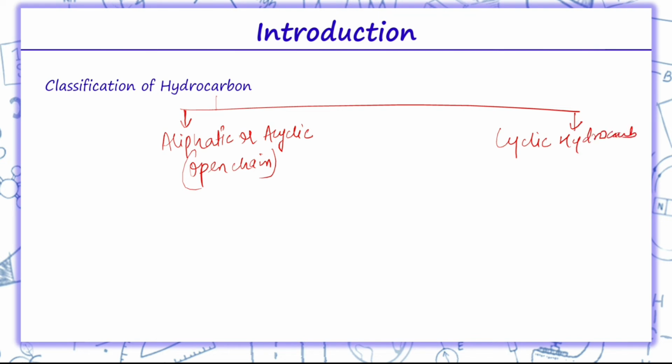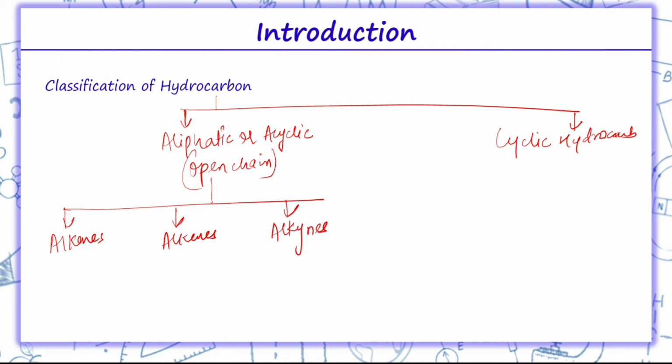Now in acyclic, or we can say aliphatic, we have three categories: alkanes, alkenes, alkynes. So in this chapter we basically have to study about alkanes, alkenes, alkynes and aromatic compounds, that is we have to study about benzene.